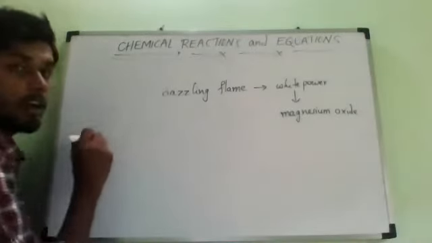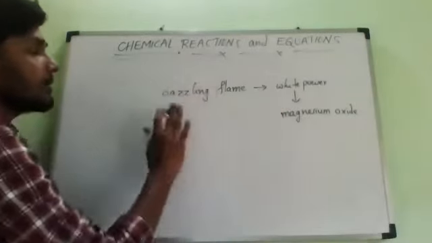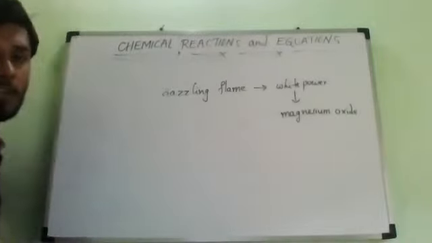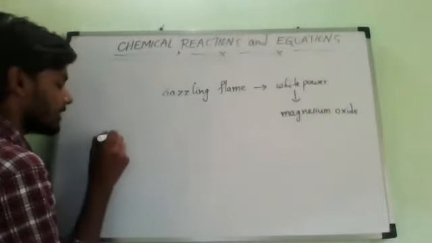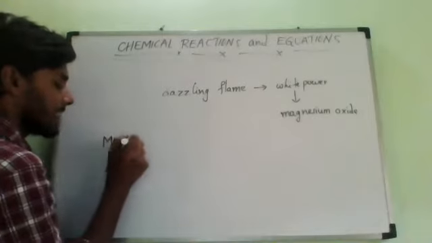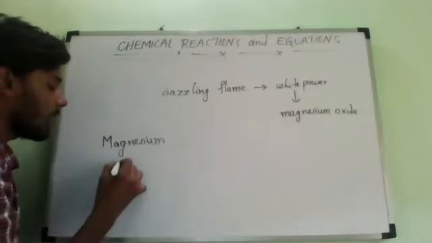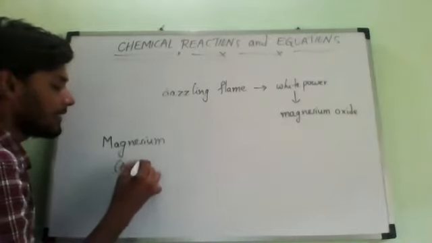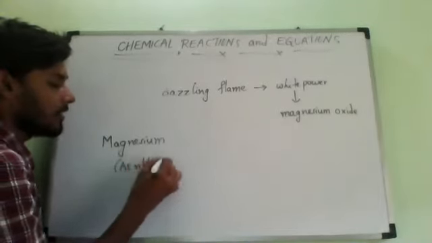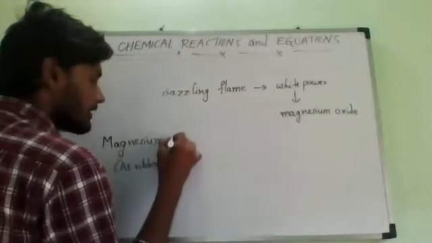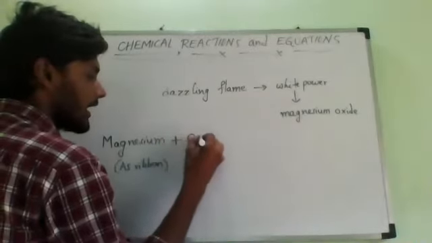So let us write the reaction. This is called a chemical reaction. Now we will write the equation for this. As we know, what is going to react? Magnesium is heating. Magnesium in the form of what? As ribbon. Is it right or not? So magnesium as ribbon will start heating. It is going to react with